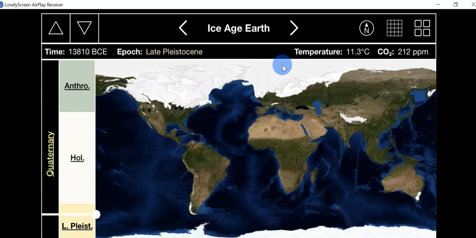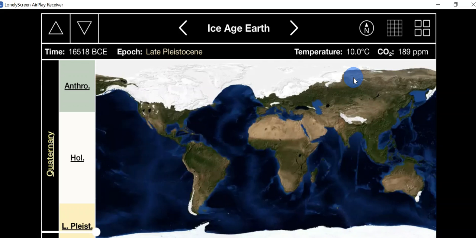This is the last ice age. Most of the United States, all of Canada, lots of Europe were under ice. That's the Pleistocene. There you go. My goodness, that's 17,000 years ago. Look at that. Actually, there was ice at the bottom of South Africa.